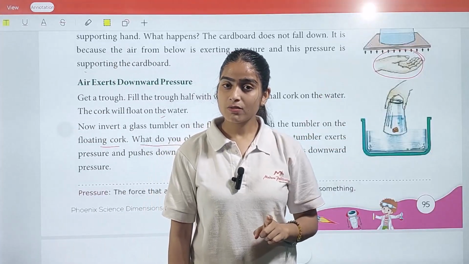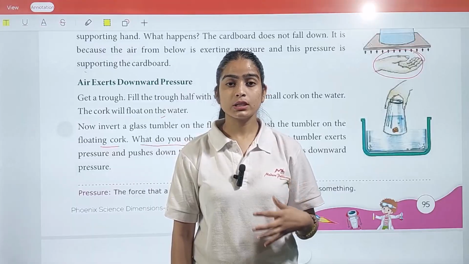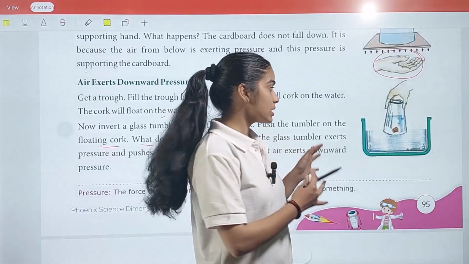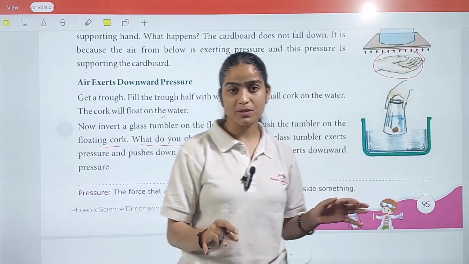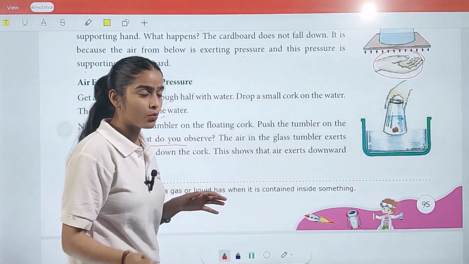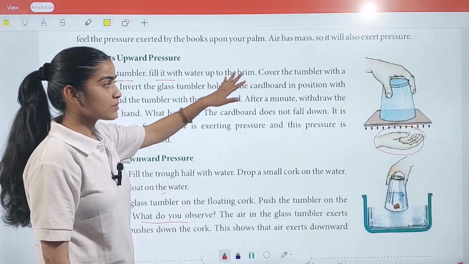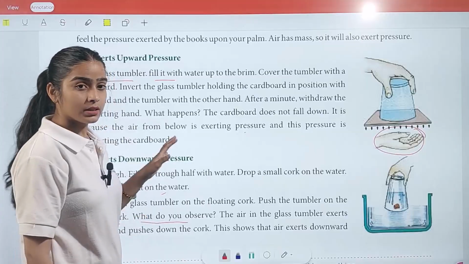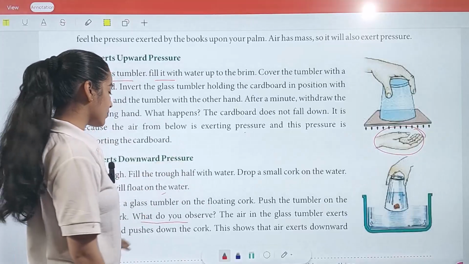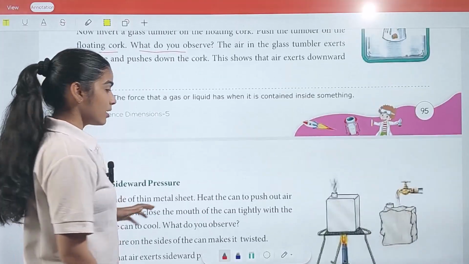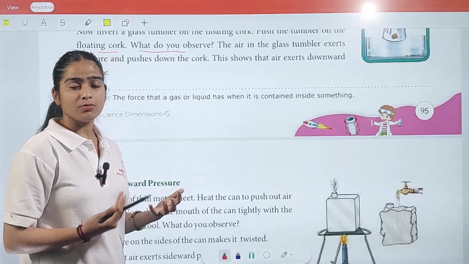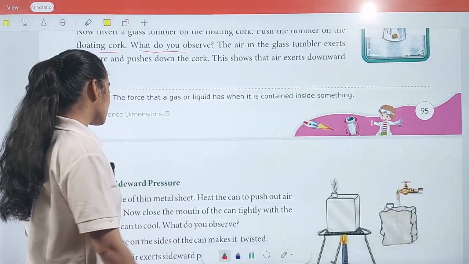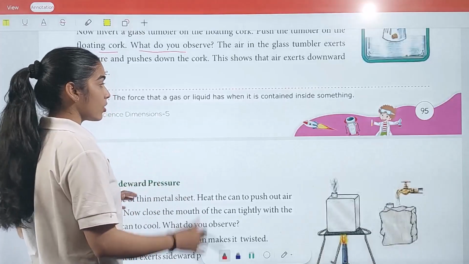There is one piece of advice from my side. You can conclude it in a very good way and you can examine it by doing these things practically. These are very simple experiments which we have to perform. You have the equipment in your home, you just have to follow these steps, and after this you can conclude that the things we are learning in this chapter are real and practical. Because in science, many things we understand with the help of practicality, so it will help us to memorize for a long period of time.